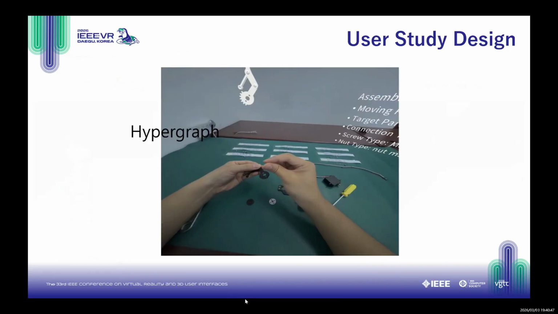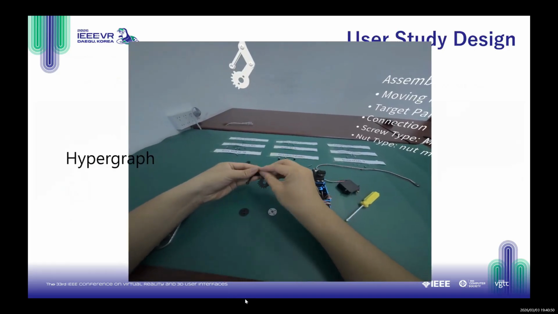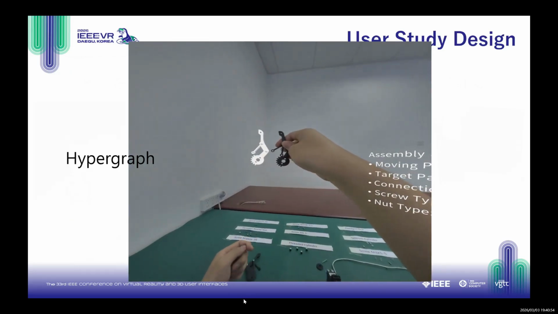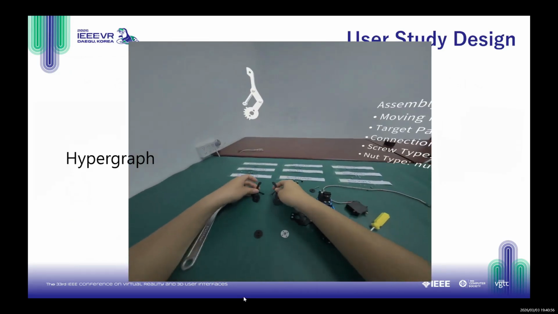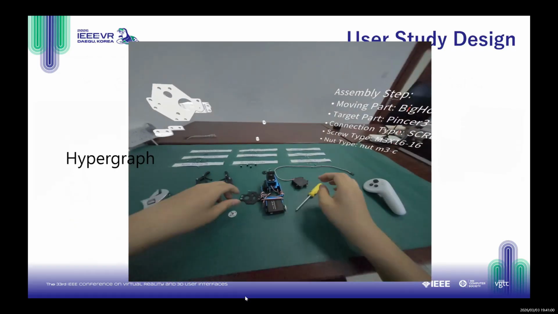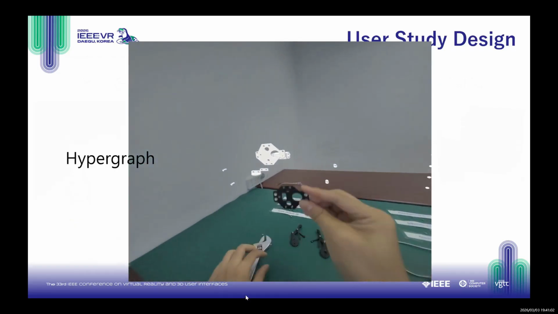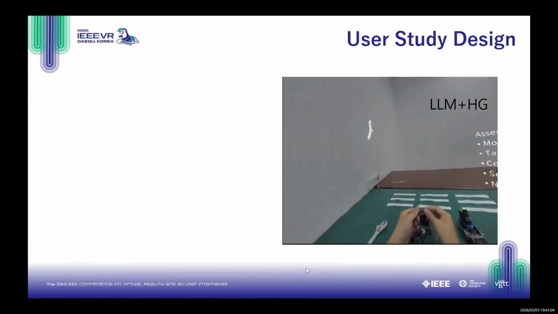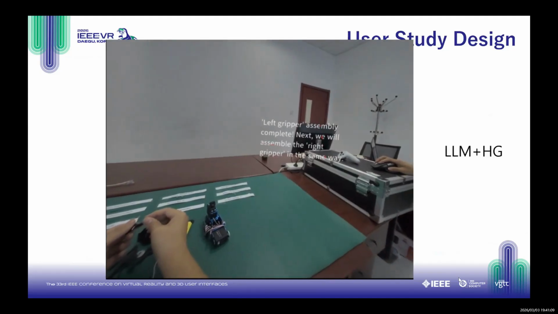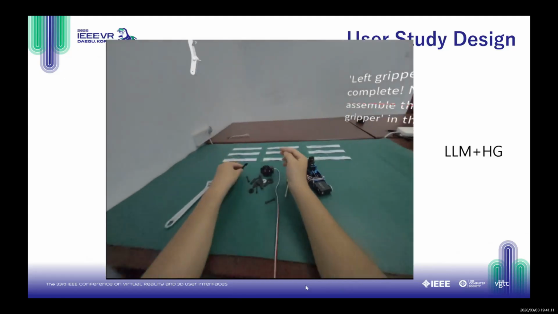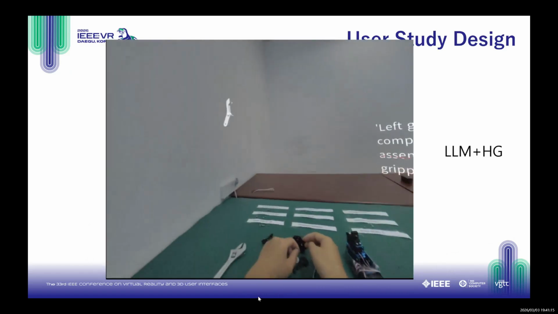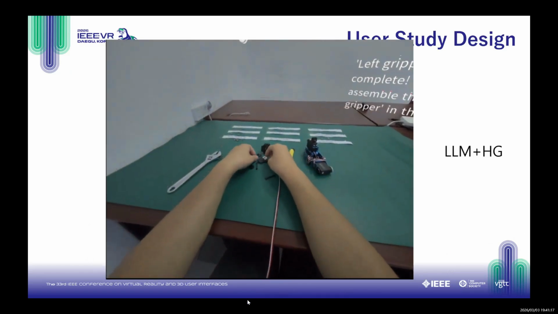Second is the hypergraph condition. Here, the guidance is structured and stage-aware. The system groups related steps into sub-assemblies and enforces pre-execute checks. However, it presents the raw structure information without any linguistic optimization. Finally, our full system, the large language model and hypergraph condition. This condition uses our large language model mediation workflow. It translates the raw hypergraph structure into an economically optimized and coherent narrative.